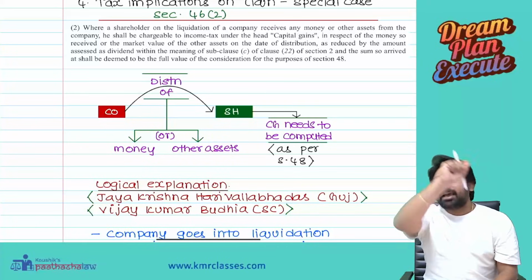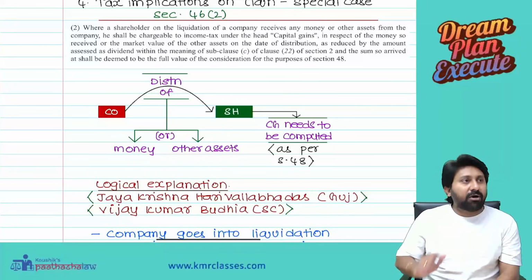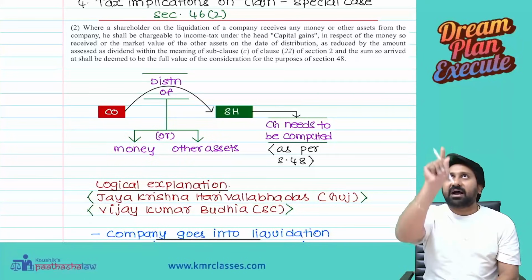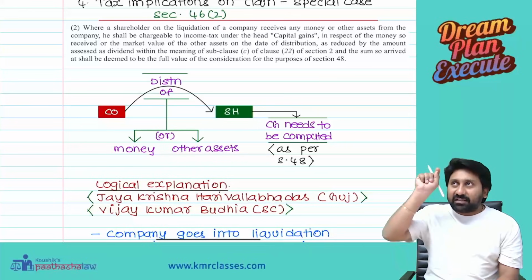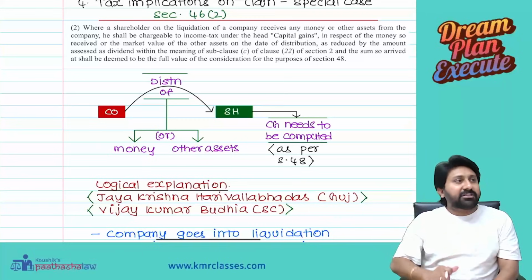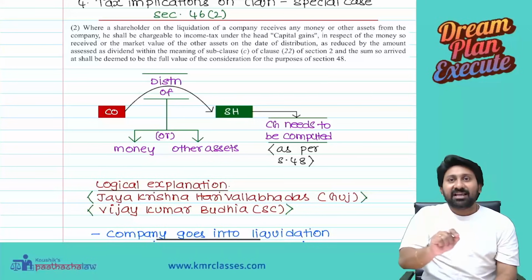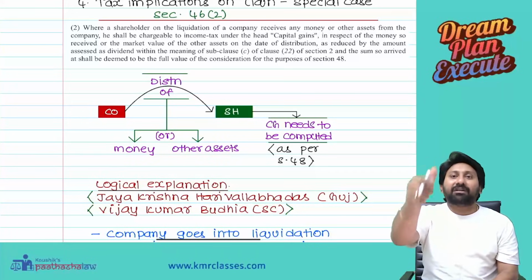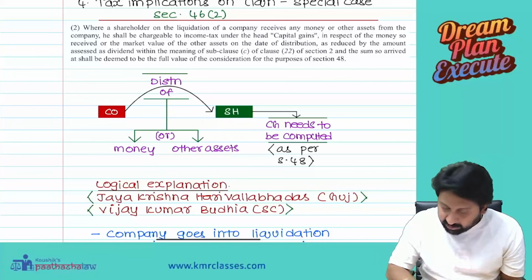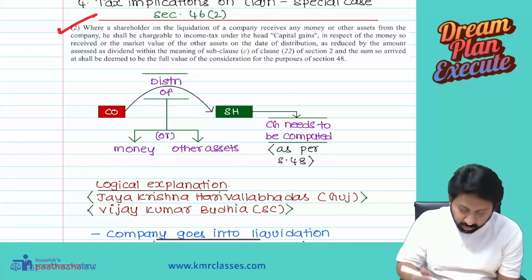So shares are represented through assets, because out of the share capital money, you purchased all those assets. From whose money did you buy? From, say, 100 rupees share capital and 50 rupees reserves and surplus, so you purchased assets. That asset of 100 was purchased out of what money? Share capital. I am going to give back that share capital to you. So don't see that I am giving agricultural land. I am giving shares back to you. But since the company is going into liquidation, I am not giving you in the form of shares, I am giving you in the form of assets. Therefore, bifurcation of capital asset and normal asset is not happening in section 46(2).